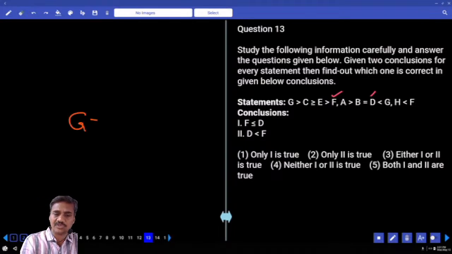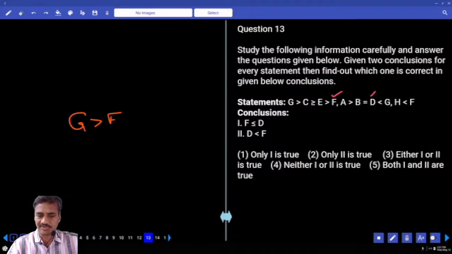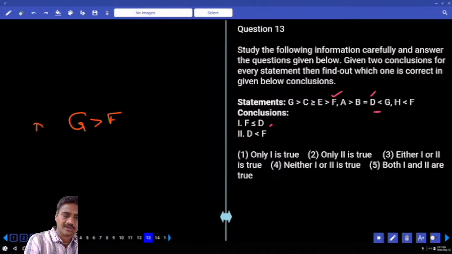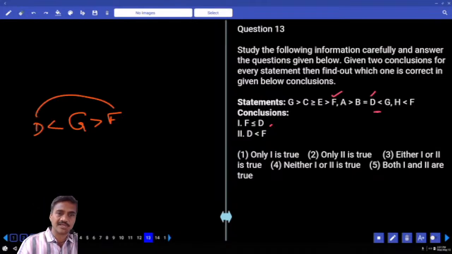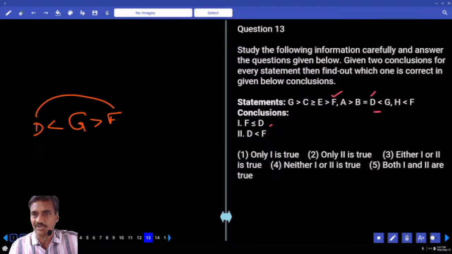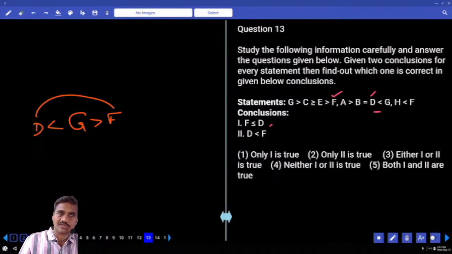Now G is greater than F, and at the same time we need the relation between F and D. D is lesser than G and G is greater than F. Two opposite symbols means no relation can be drawn between these two. Isn't it? No relation.